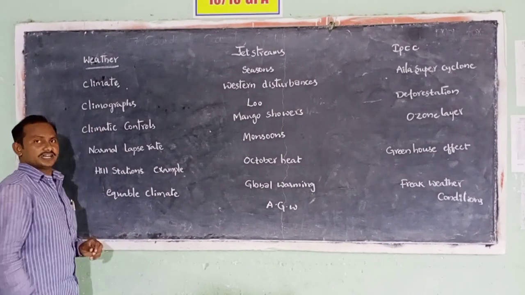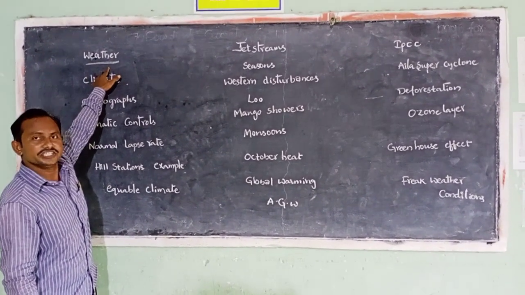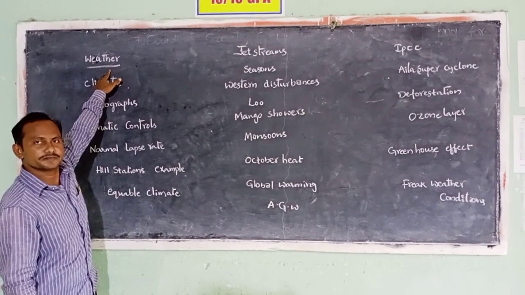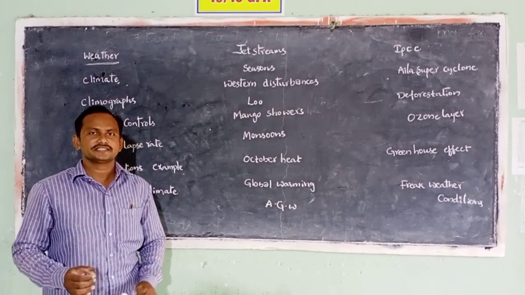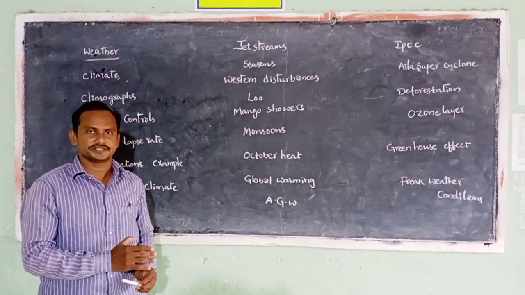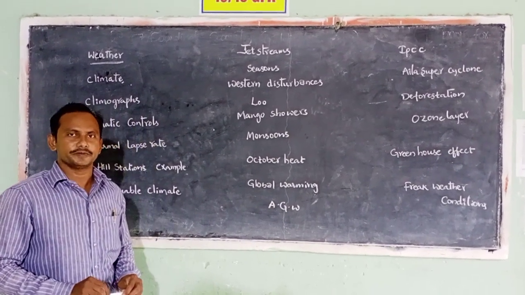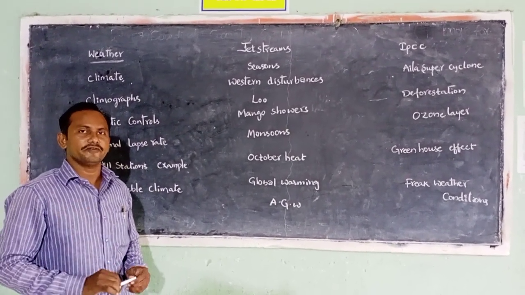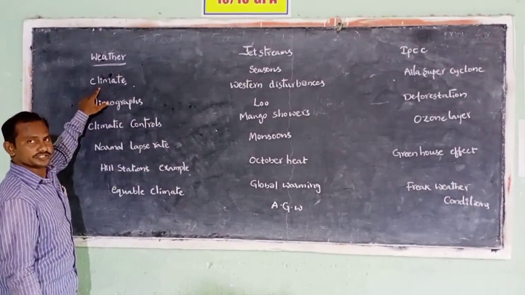We discussed weather in the class. Weather is nothing but the condition of atmosphere for a smaller area for a small period of time. Example, today weather is cool, yesterday weather is cool. So weather belongs to the condition of atmosphere for a smaller area for a shorter period of time. Let us see climate.